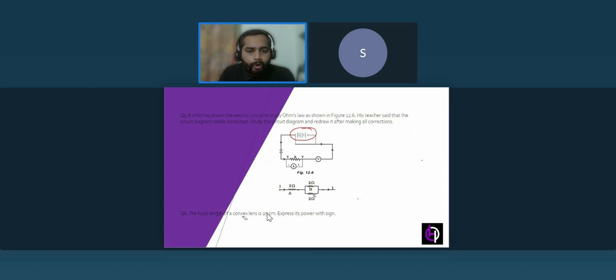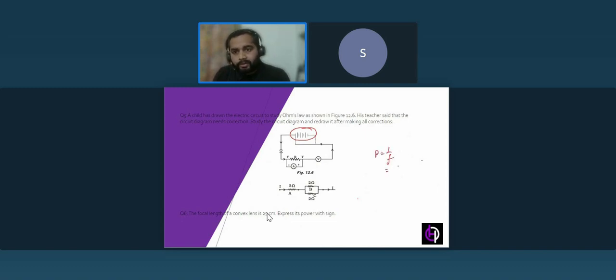Now the focal length of a convex lens is 25 centimeter. Express its power with sign. So it's telling us to express the power with sign. Always remember, many times students make a mistake here: one diopter is for 1 meter. So it's asking about focal length, and power is equal to 1 over f.